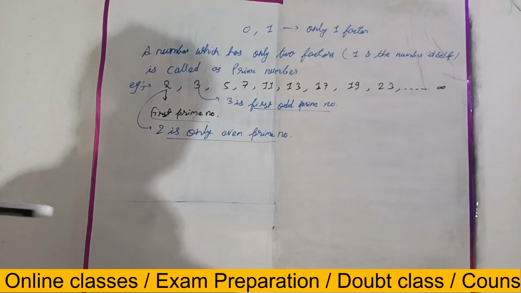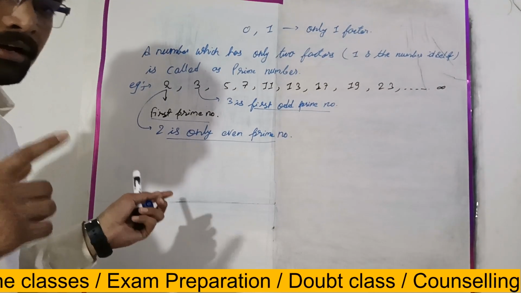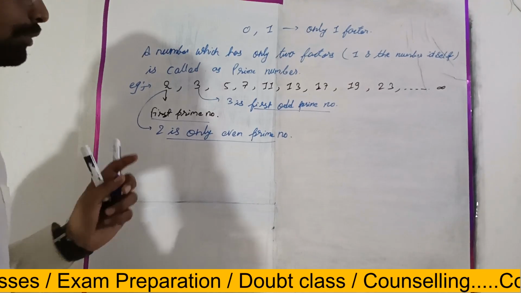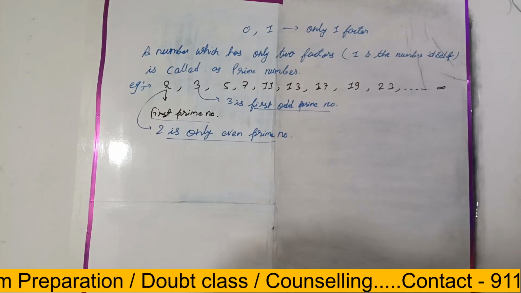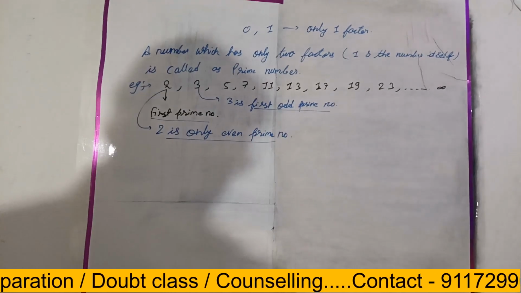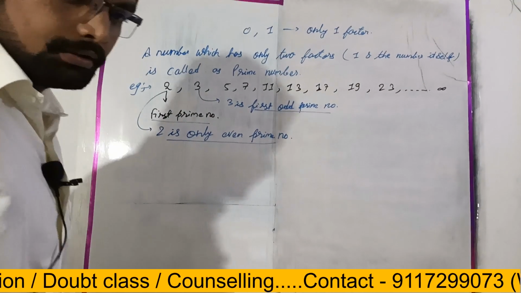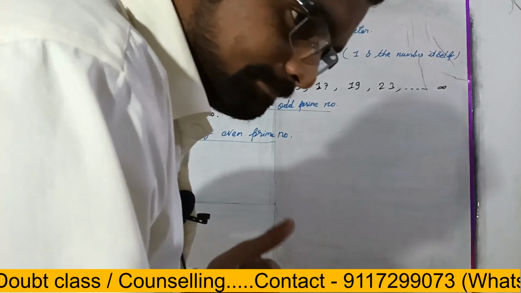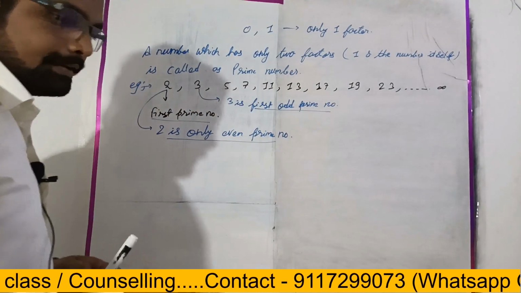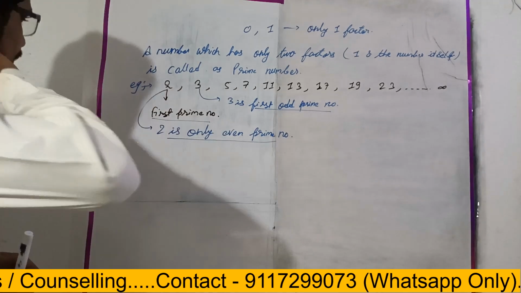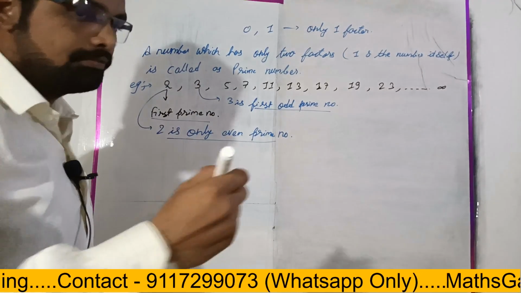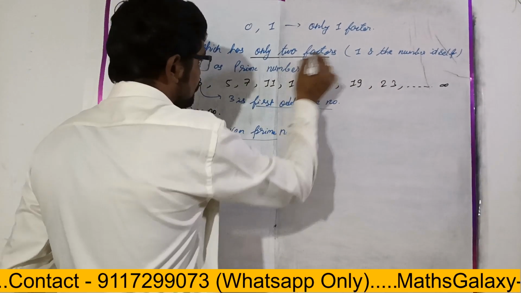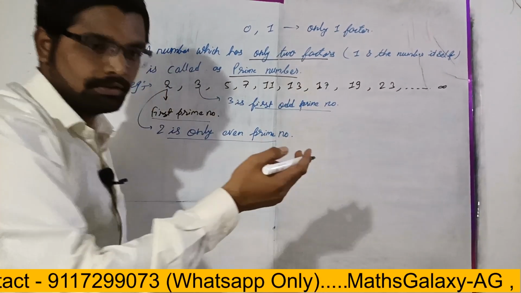Okay. So first note it down, right? After this we will see one more point. Let's see here. As we learned, a number which has only 2 factors is known as a prime number, right?